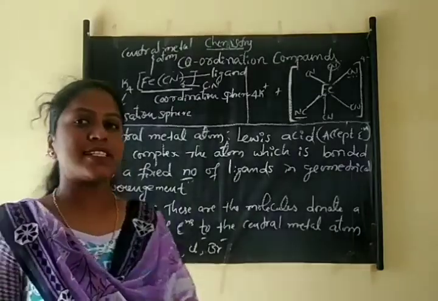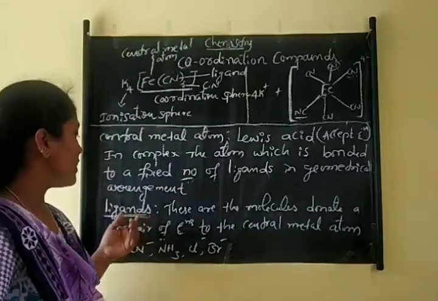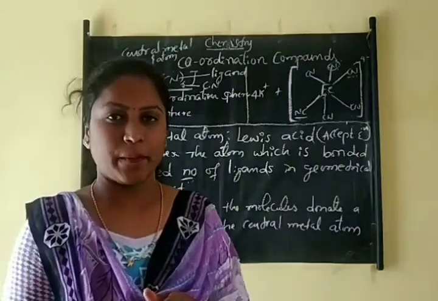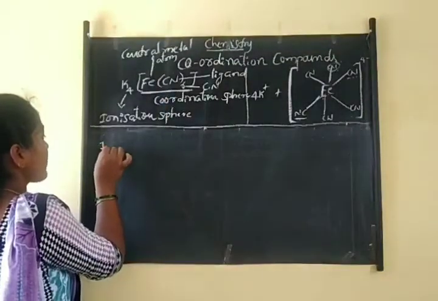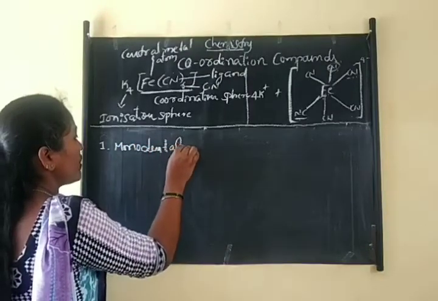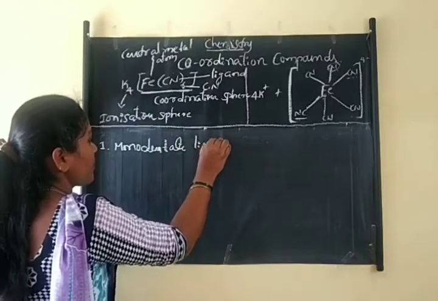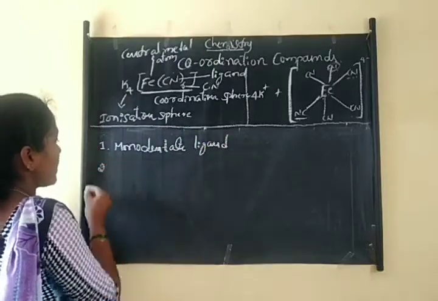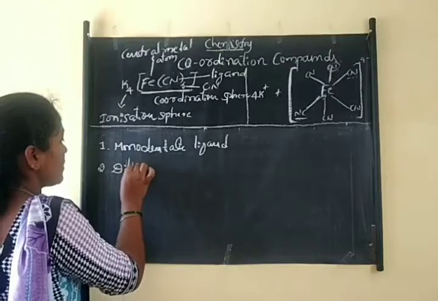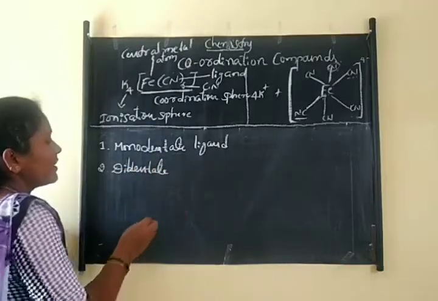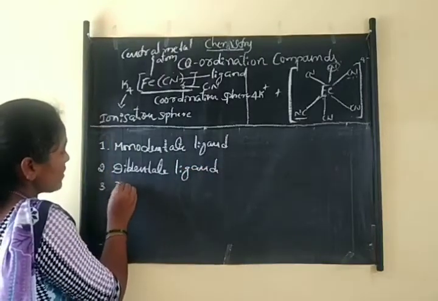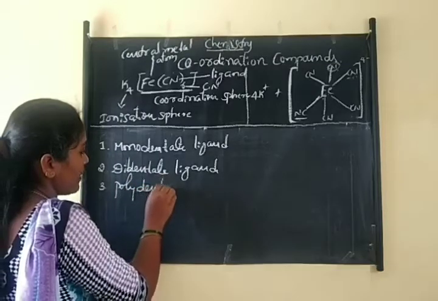Okay, again based on the donor atoms. So here, based on the donor atoms, ligands are again classified into some different types. They are monodentate ligand, didentate or bidentate ligand, and polydentate ligand.